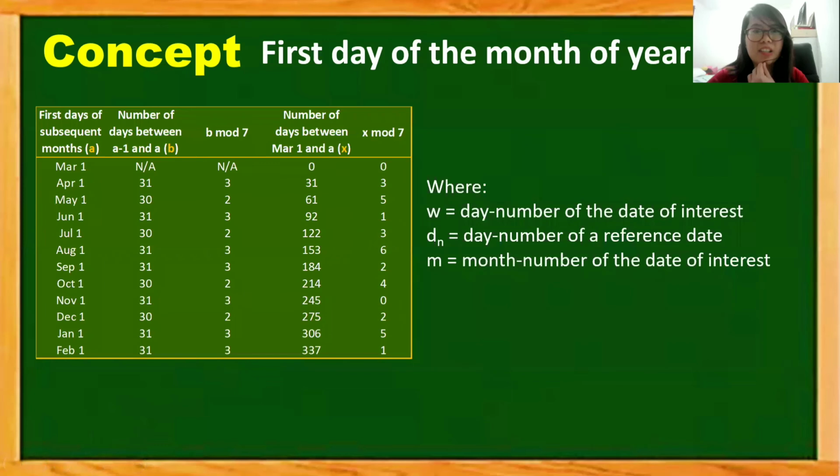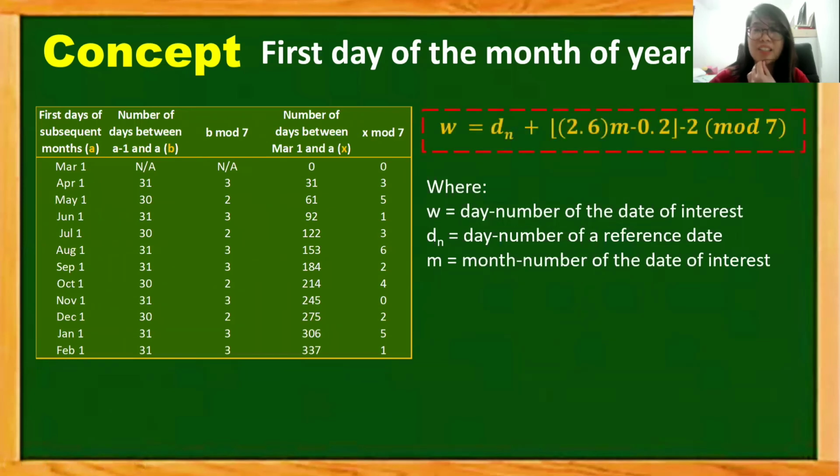The second strategy is a formula discovered by Christian Zeller accidentally, or by trial and error rather. And I'm just glad that we have this formula because we don't have to memorize all the increments in the table for us to calculate the first day of the month. So we have here W, which is the day number of the date of interest, or the day number of the first day that we want to calculate.